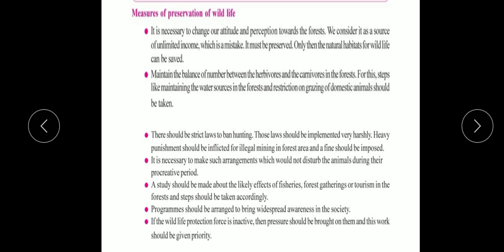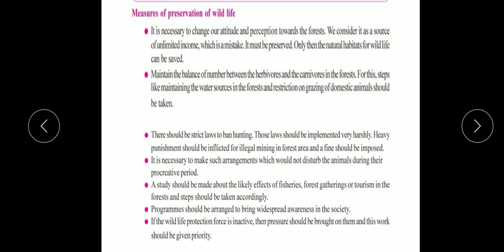Wildlife will be saved when we can do the preservation of wildlife. It can be saved only if their natural habitat, that is forests, are safe. If we save their natural habitat, that is their house, home, abode, then the natural habitat will be saved, if we save their forest.